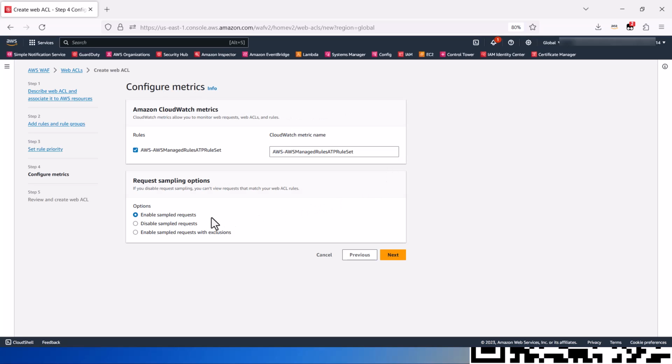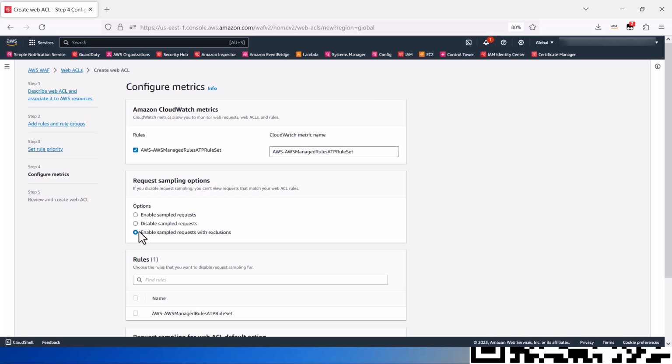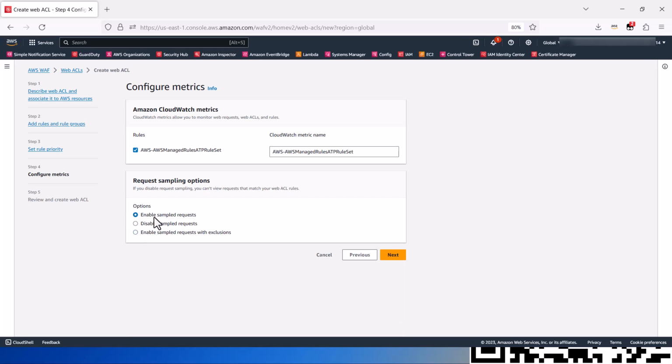Next, by default, Enable Sample Request is enabled, so you can see your sample request from your WAF ACL dashboard. You do have options to disable or just enable sample request for just certain rules. For this demo, I will leave it as default, enable sample request.